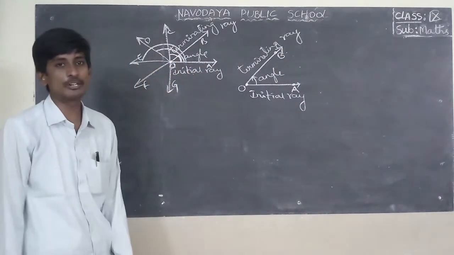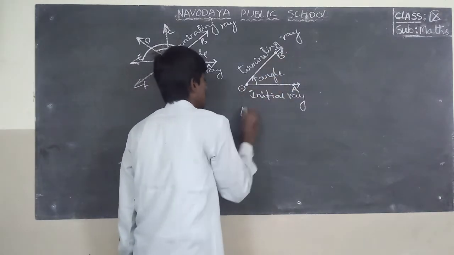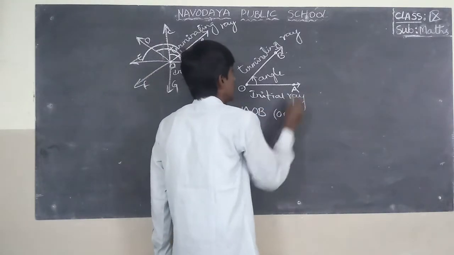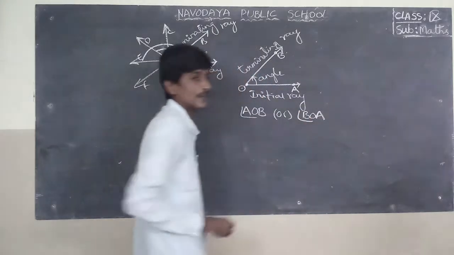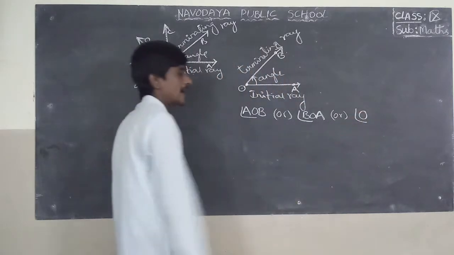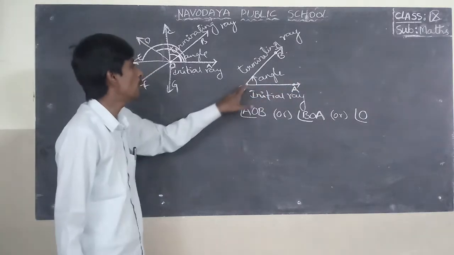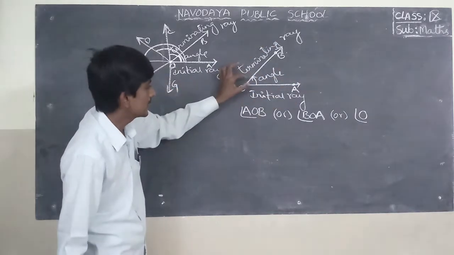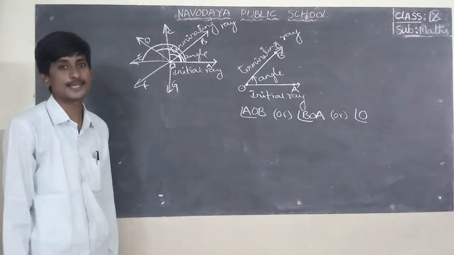The angle is denoted by angle AOB, or angle BOA, or simply angle O. The angle is denoted like this: angle AOB, that part, or BOA, or this part. Angle O. The angle is denoted like this.